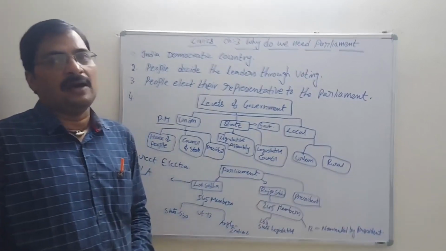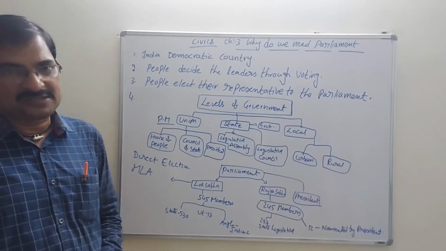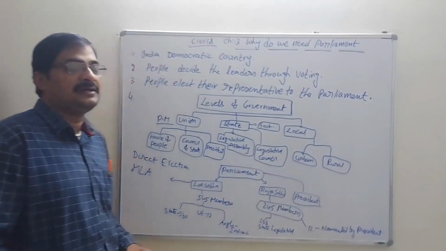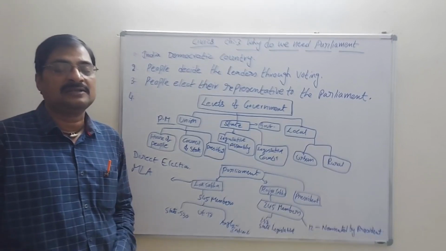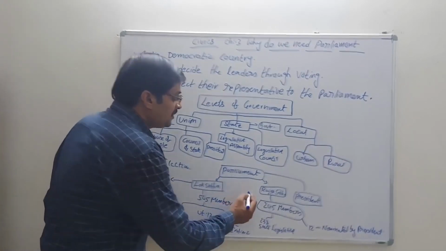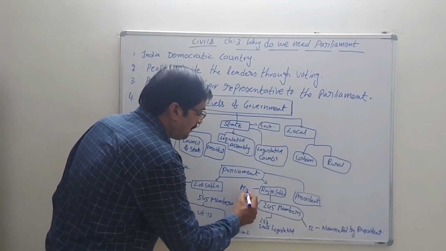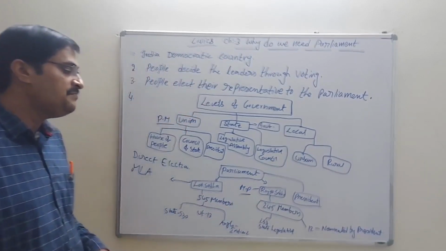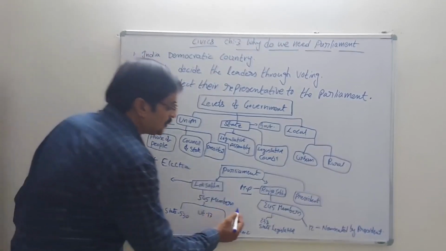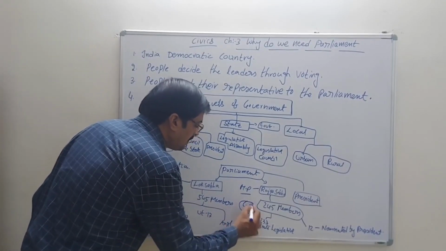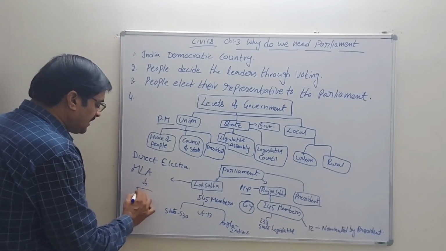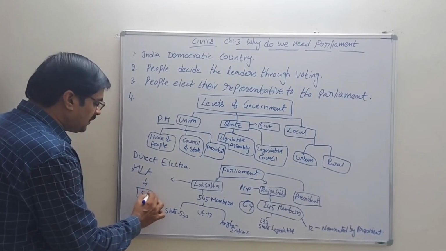Coming to the Rajya Sabha, it is indirect election only, not direct election. People do not elect the leaders of the Rajya Sabha. In indirect elections, they become MPs, Members of Parliament. The total tenure of a member of parliament is 6 years, whereas for an MLA the total tenure is 5 years.